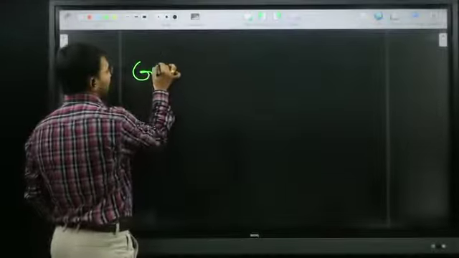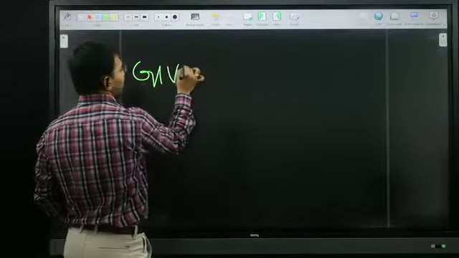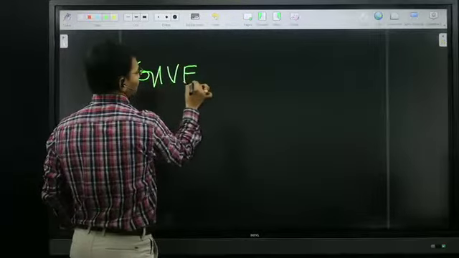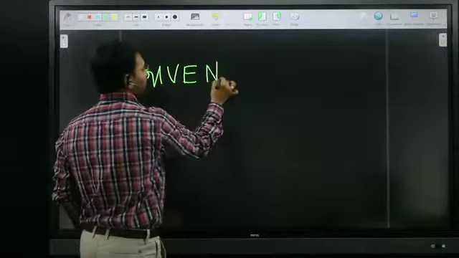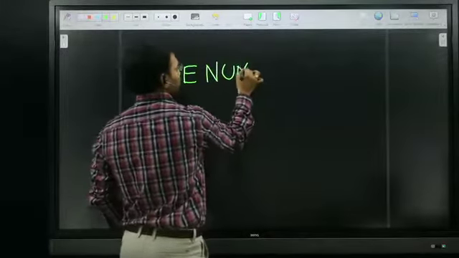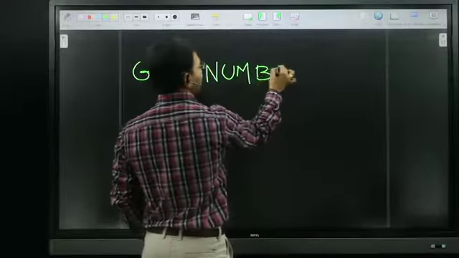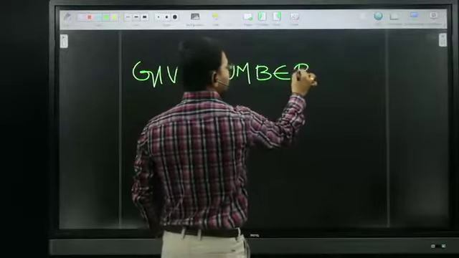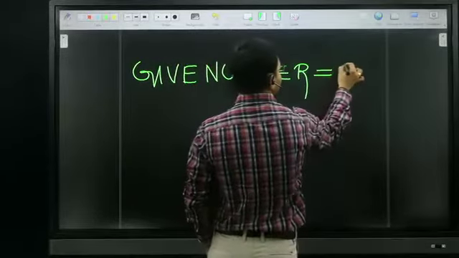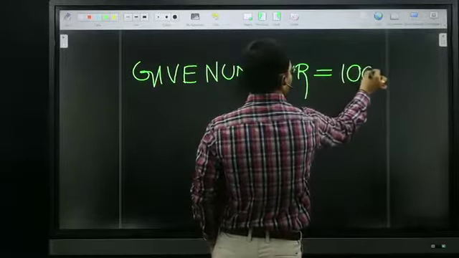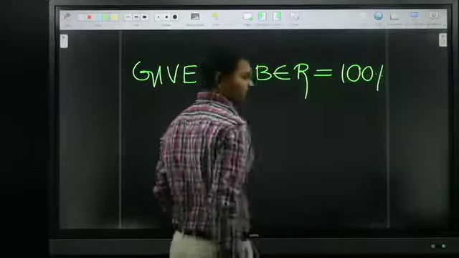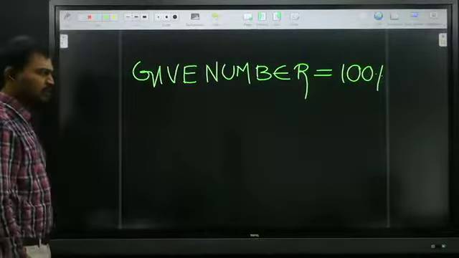The first point: whatever number they given, the given number, we are going to assume as 100%. Just remember this point.